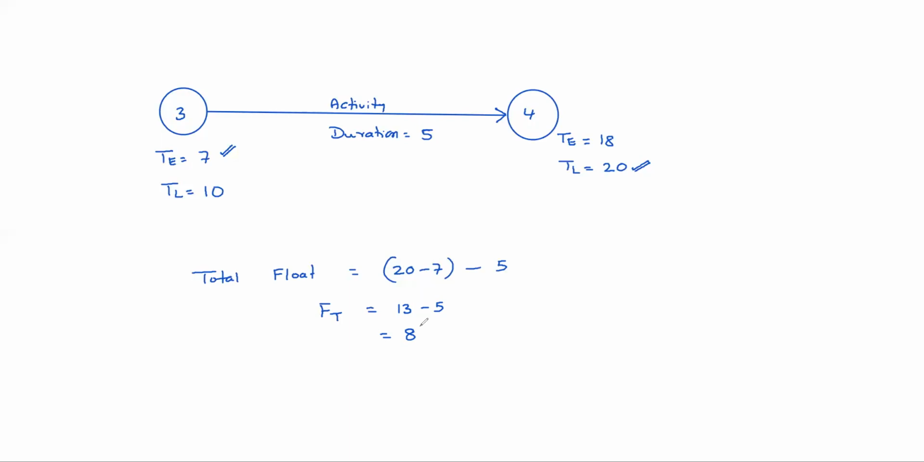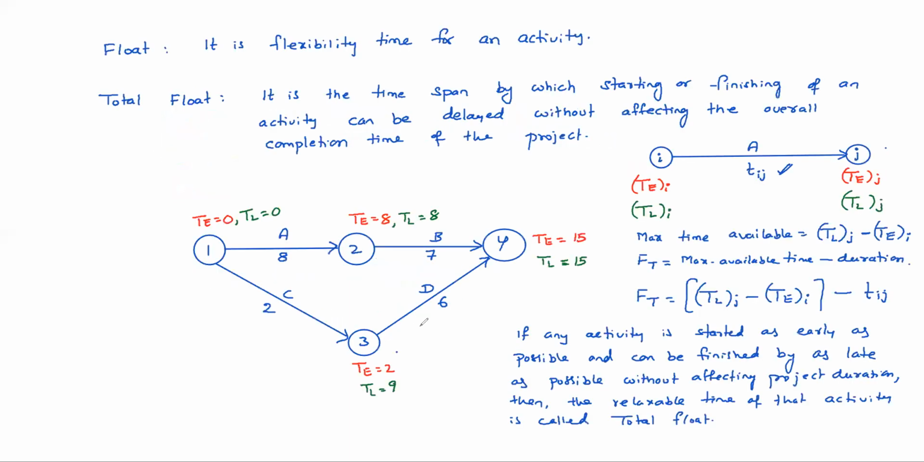Okay, that is total float. So while calculating total float, you should remember this: if the activity is started as early as possible and it can be finished by as late as possible, then what is the available duration and what is the required duration? The difference is the total float. Okay. Next, what is meant by free float?